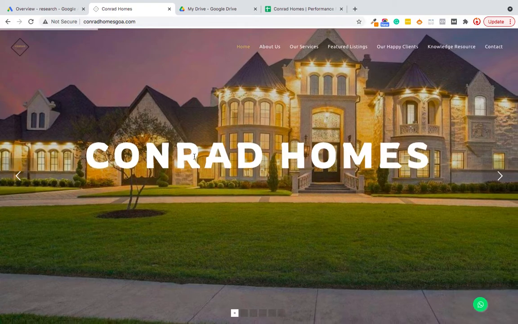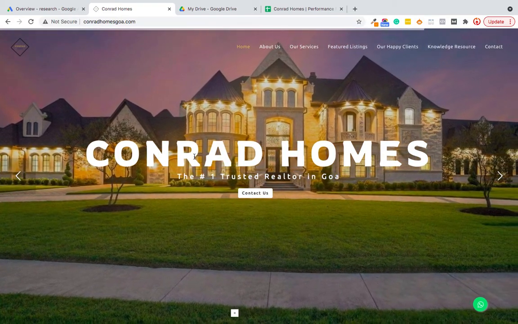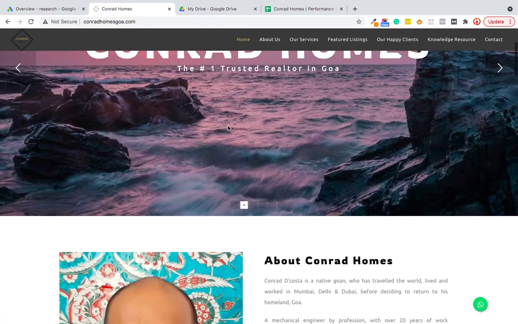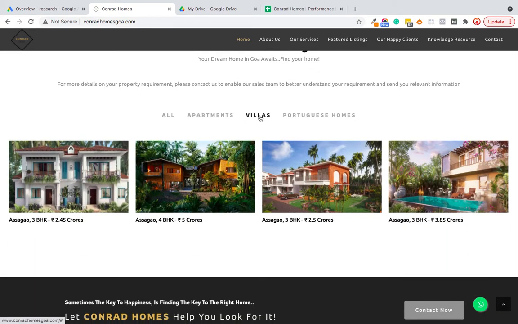So this case study involves starting with Google search ads. Here we want to create Google ads which come on when people are searching for "buy villas in Goa" and "buy villas on sale in Goa."